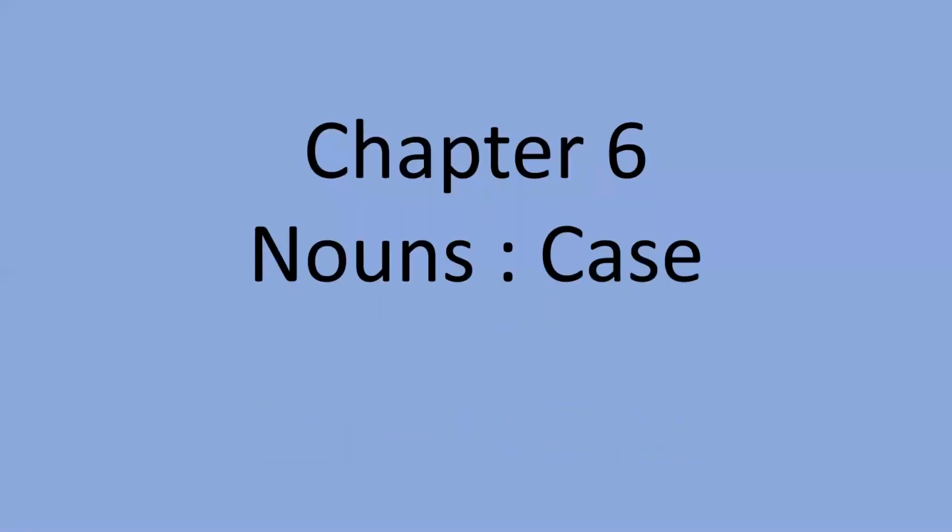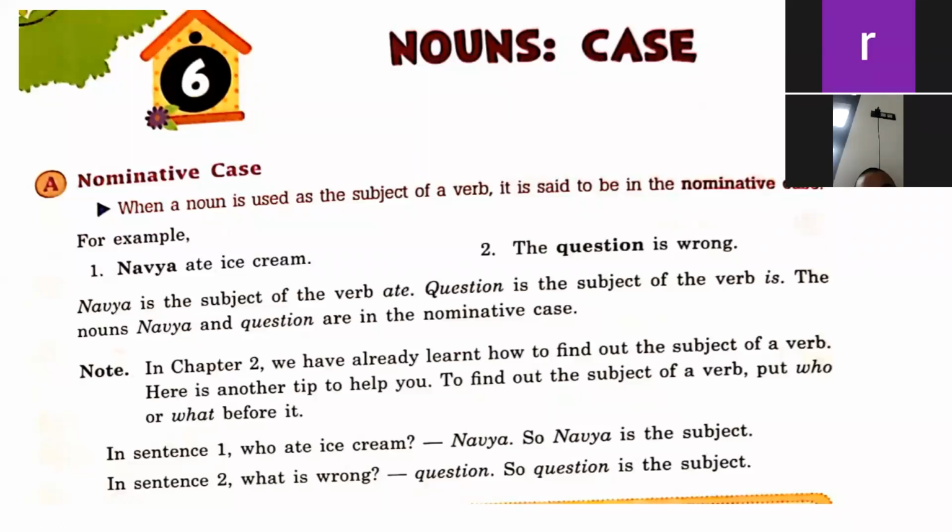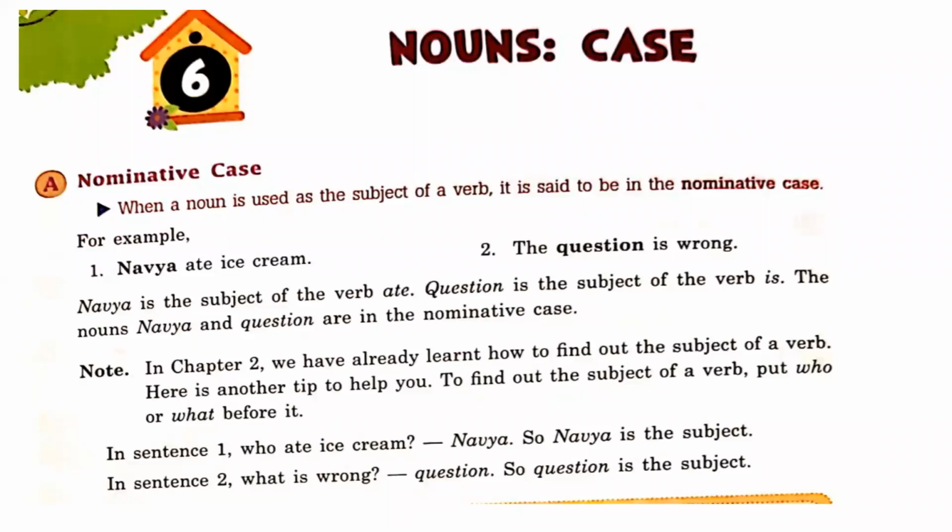Chapter 6, Nouns, Case. So, dear students, first of all, we will understand what are the nouns and what are the cases. Okay. So nouns we have studied, that name of anything is called noun. N for name and N for noun, right? So basically in this class we are going to study what are the cases. Okay, so let's talk A point.